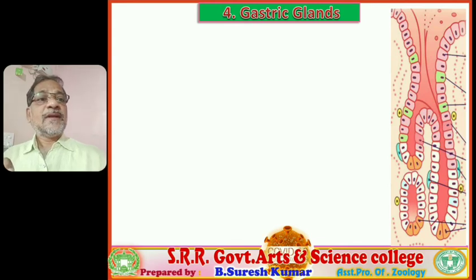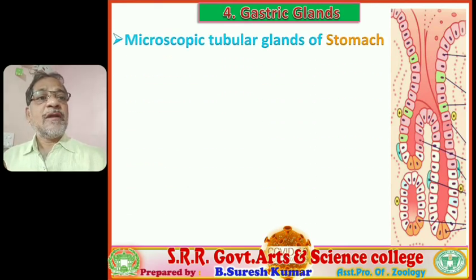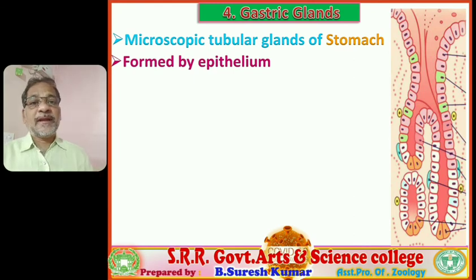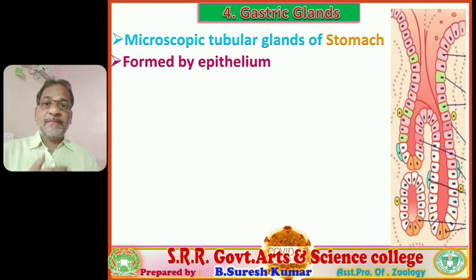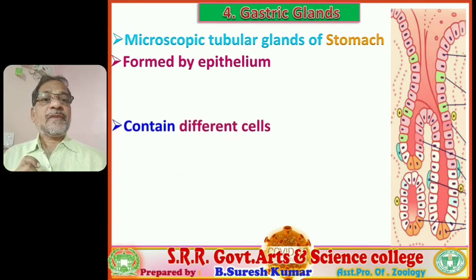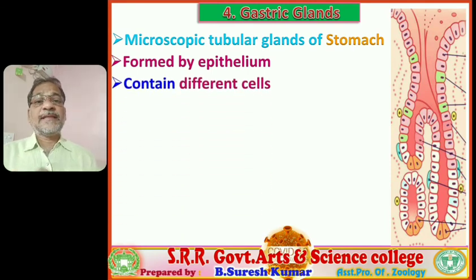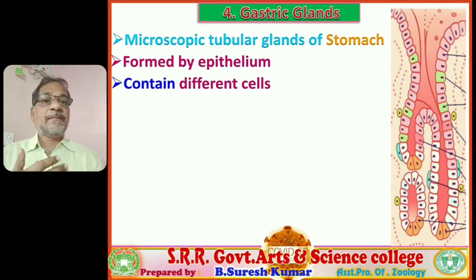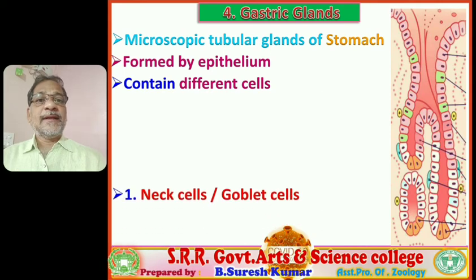These are flask shaped or microscopic tubular glands that are produced by the invagination of the mucosa layer. Previously we learned in the histology of the gut also, they are formed by the mucosa lining. That epithelium undergoes invagination and forms tubular glands, called gastric glands. And these gastric glands contain various kinds of functional cells. Different cells are grouped together and form these gastric glands.